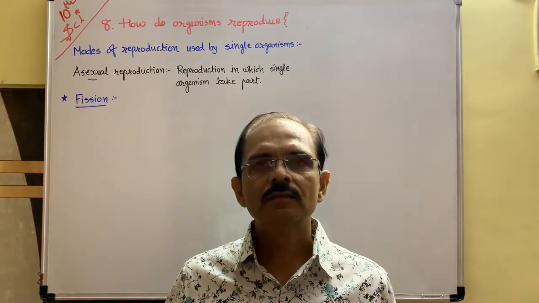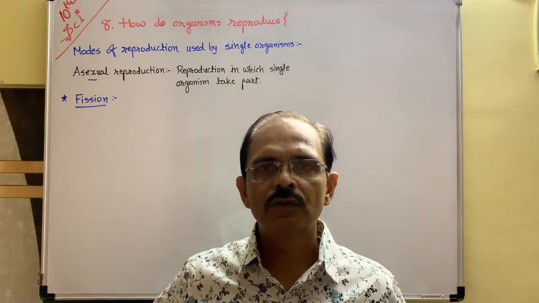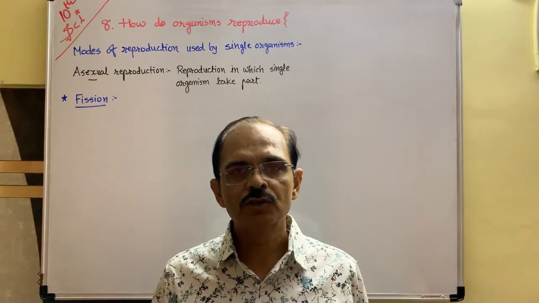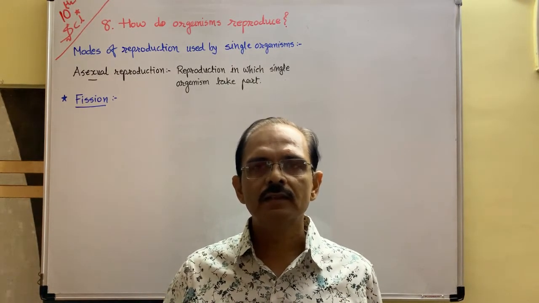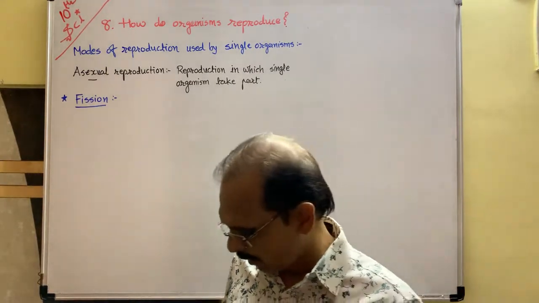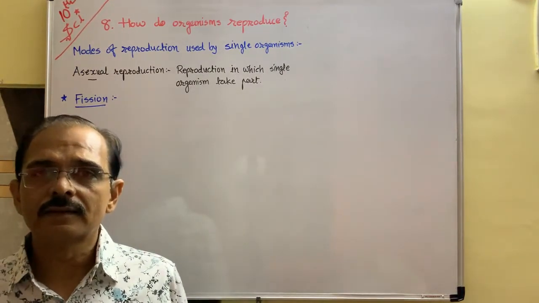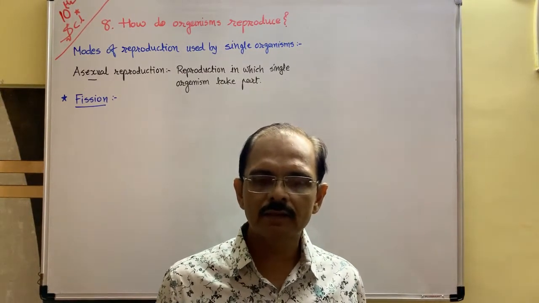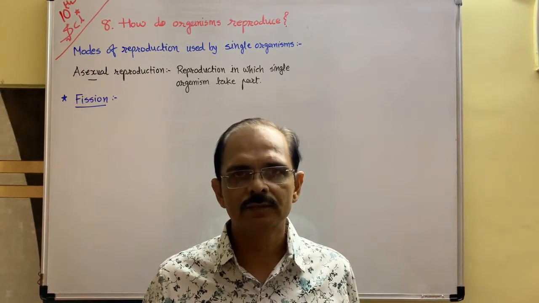When favorable circumstances arise, that is, when the moisture level in the atmosphere is increased, this is the favorable condition for reproduction in amoeba. And that's why we said that when favorable condition arises, amoeba starts to reproduce, and it divides from 1 to 2 parts. That is called binary fission.